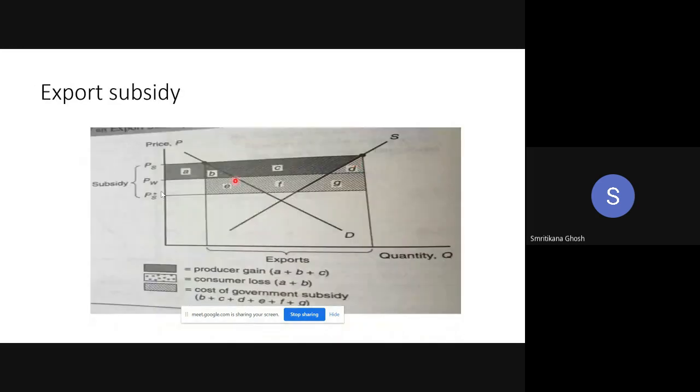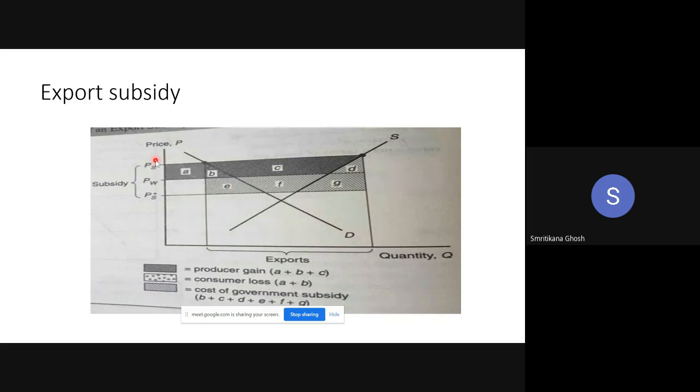Here say it is subsidy, another incentive. Initially, the price was PW, but after imposing the subsidy, as it is imposed by the large countries, the international price is falling to PS star, and PS star plus subsidy, PS, this is the ultimate price received by the exporter, right? So to the exporter, the price is increased to PS.